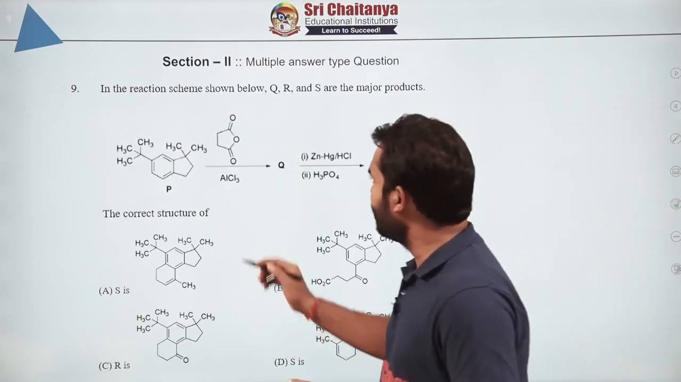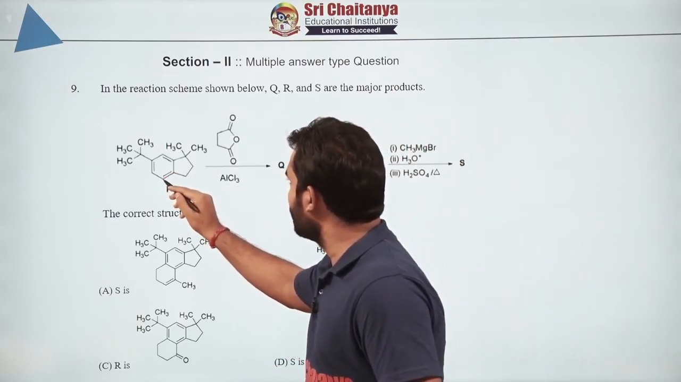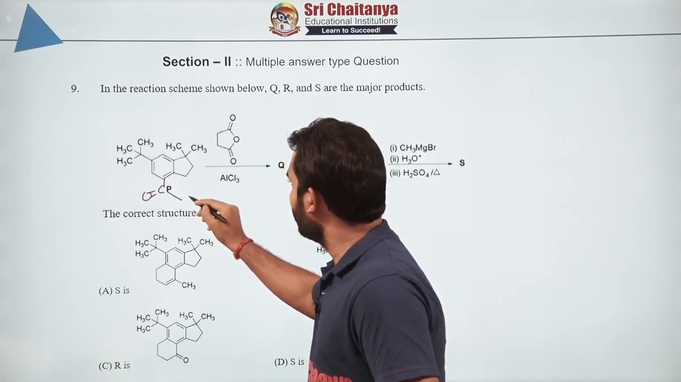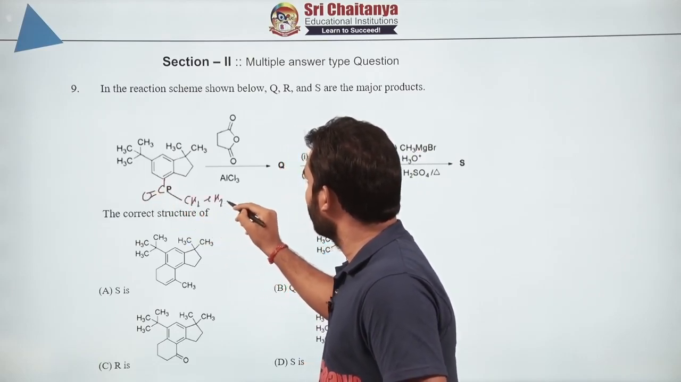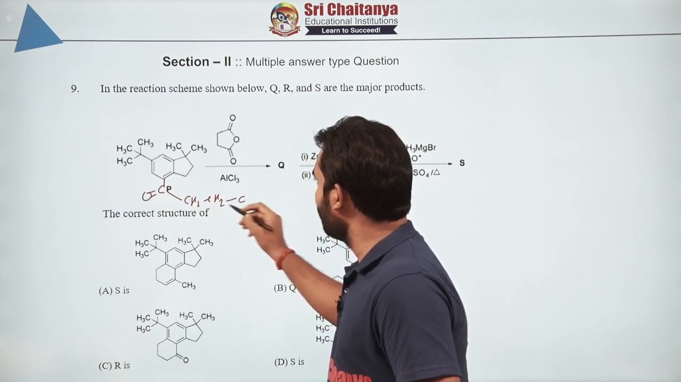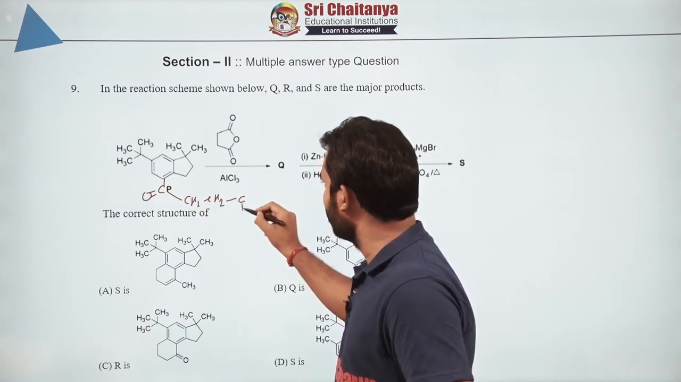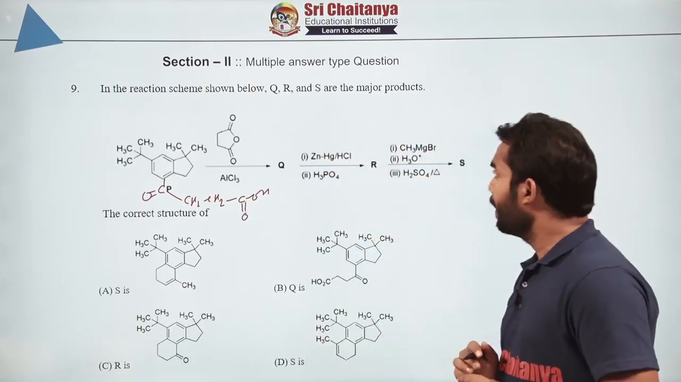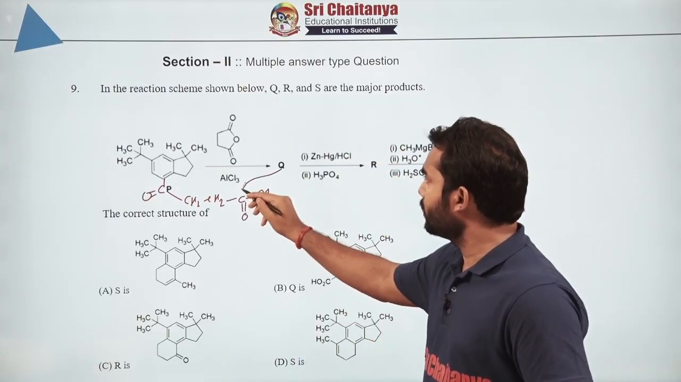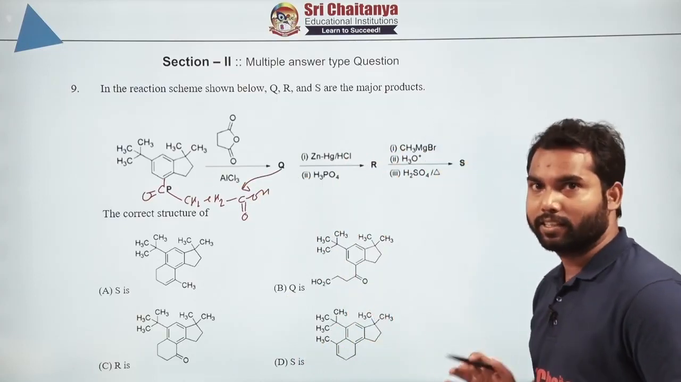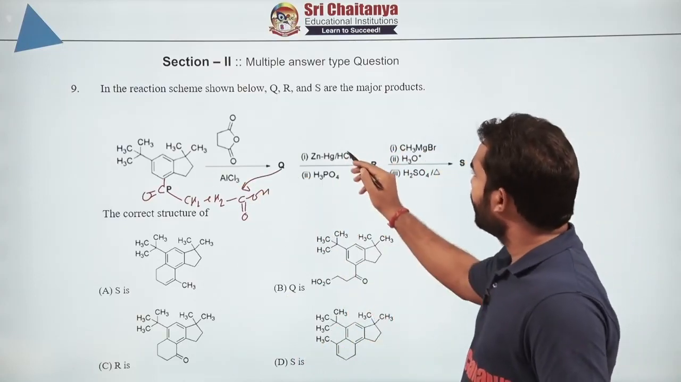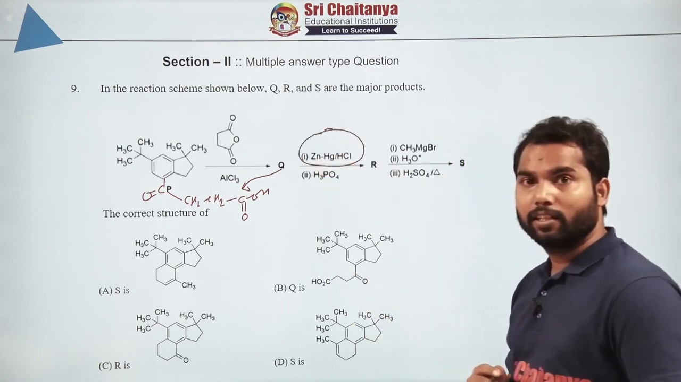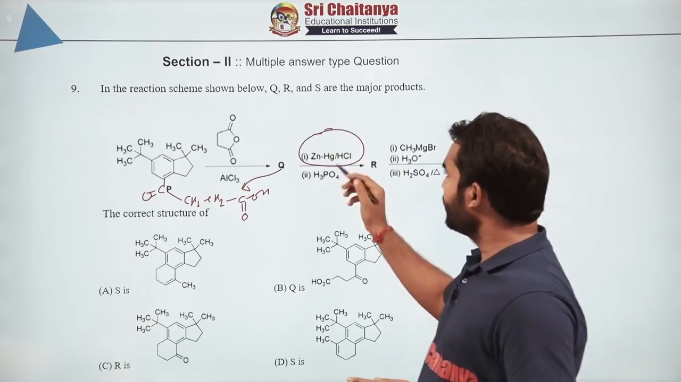You will be getting at this particular position C double bond O and 2 carbon, and then after removal of the H plus ion, that means EAS, you will be getting COOH, carboxylic acid. So basically this is Q, the structure which I have drawn here after EAS, electrophilic aromatic substitution. Now what next thing is done? Zn-Hg/HCl, Clemmensen reduction.